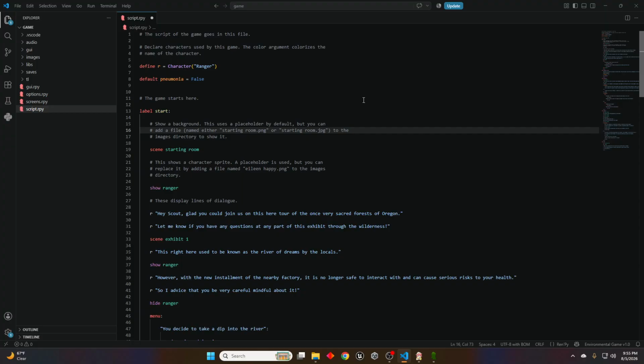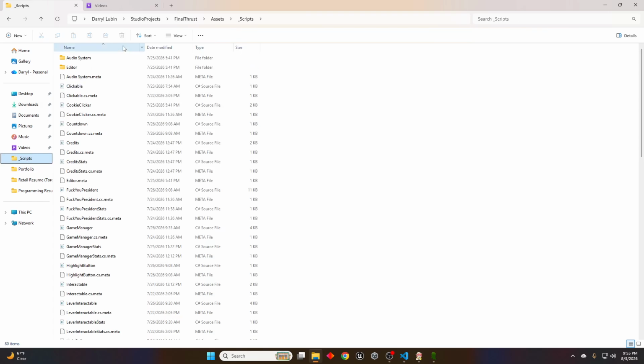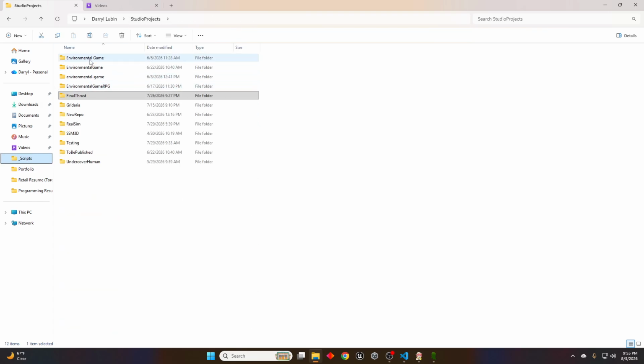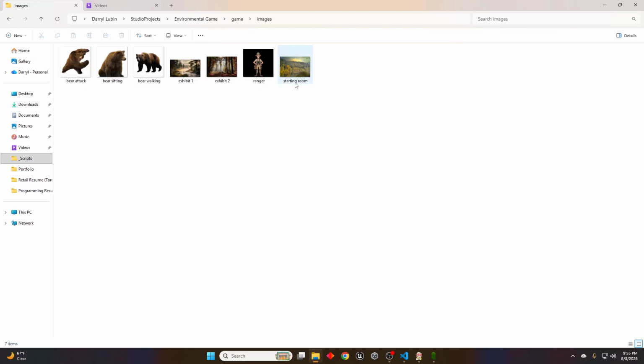And this is pretty much saying, okay, if we want to include a new scene, which is a new backdrop, let's look in the images directory. And let's look for a file that has starting room in it. It could be either PNG or JPEG, doesn't matter. And if we go into the game, it should be right here. And we go into images, we'll see that starting room is right here, and it's a JPEG, a JPG file.